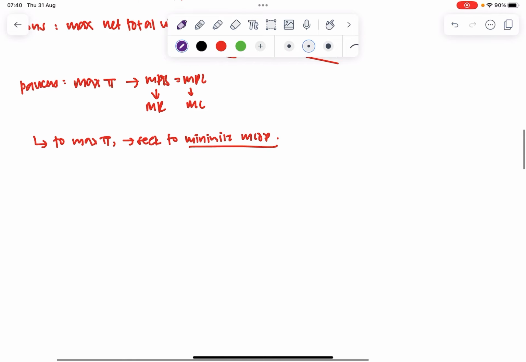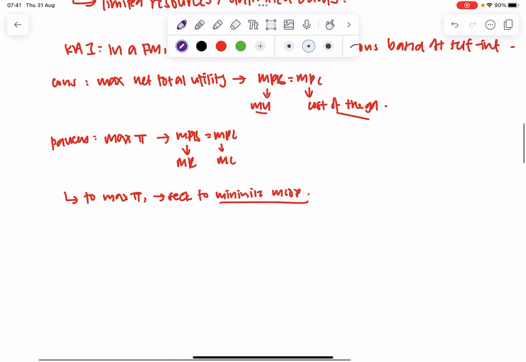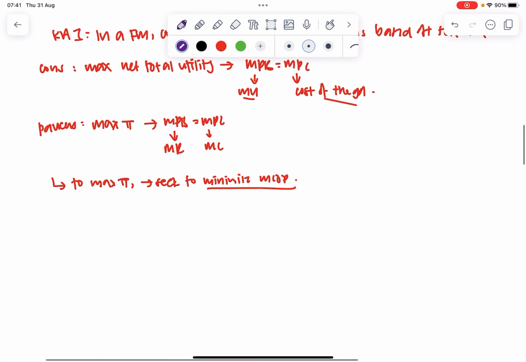So how does this address the issue of scarcity in my KA1? When producers make decisions to minimize their marginal cost of production, they will likely utilize more available resources. Why?